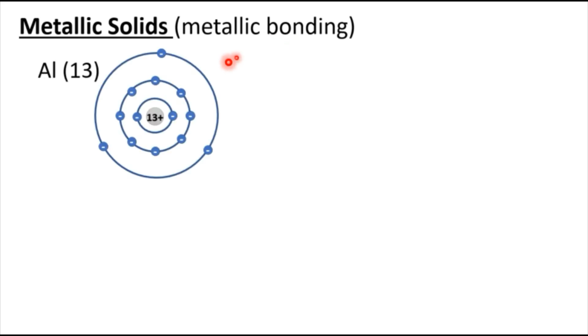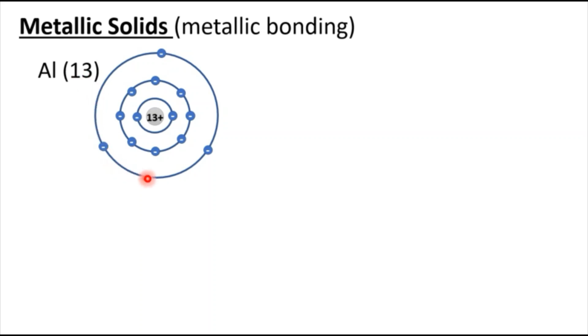Next is metallic solids, and the intermolecular force of attraction is metallic bonding. To understand this, we have to understand what a metallic bonding is. Let's take an example, aluminium. Aluminium has an atomic number of 13, that means 13 electrons and 13 protons in the nucleus. In the first shell we have 2 electrons, followed by 8 electrons in the second shell. So altogether there are 10 electrons in the first 2 shells, and in the valence shell there are 3 electrons, making the number 13.